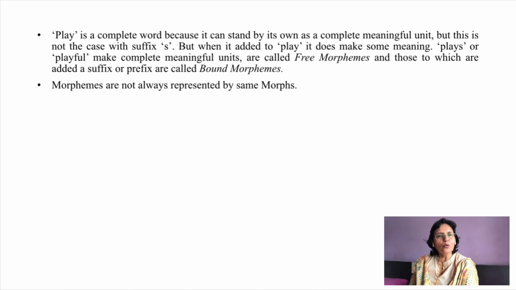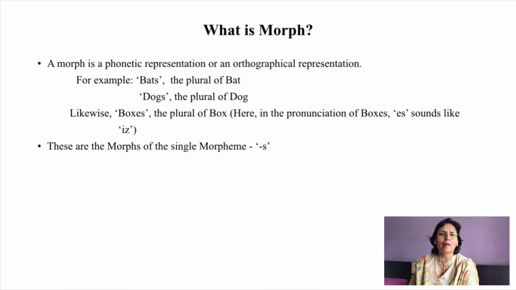It should also be remembered that a morpheme is not always represented by the same morphs. Now the question arises, what are morphs? A morph is a phonetic representation, or you can say that it is an orthographical representation. For example, if you take the word bats, which is the plural of bat, the sound that you hear for the plural form is s.